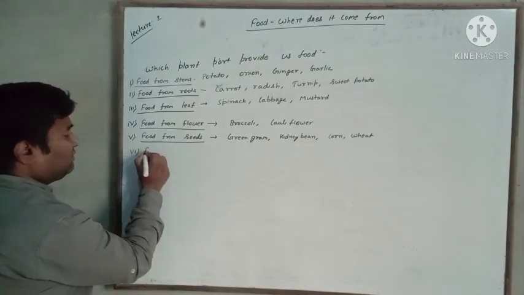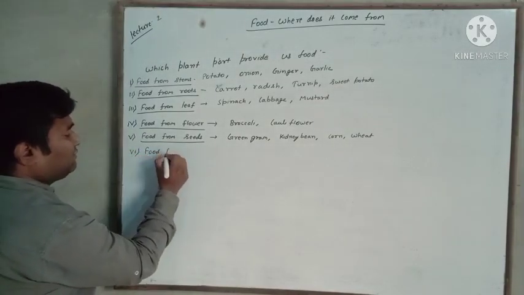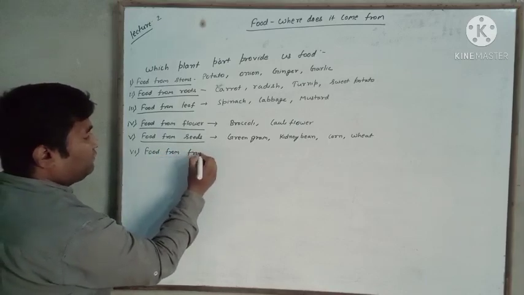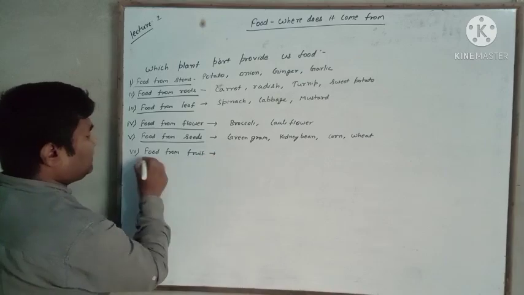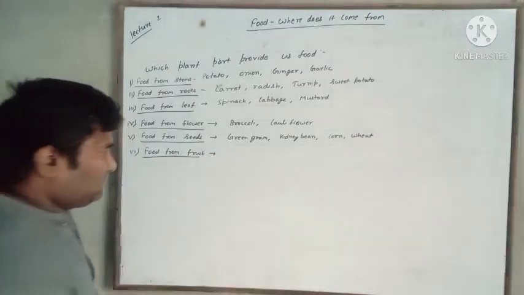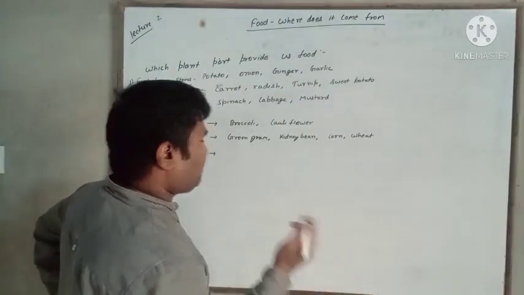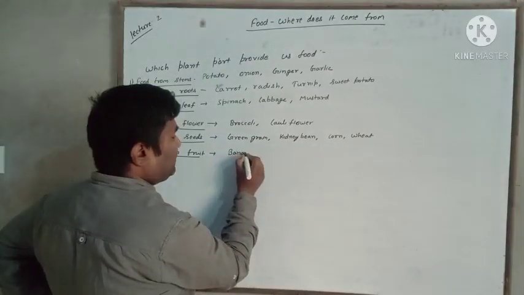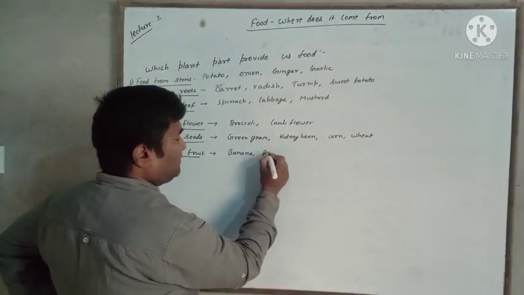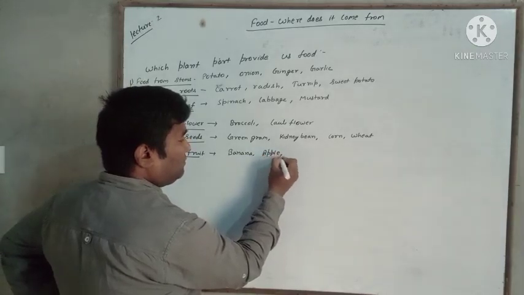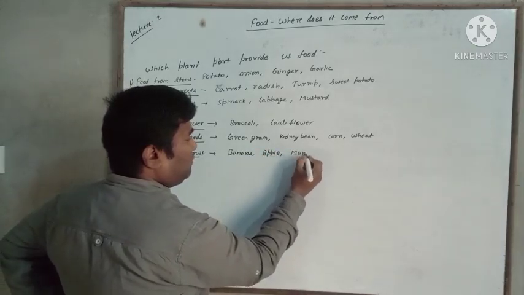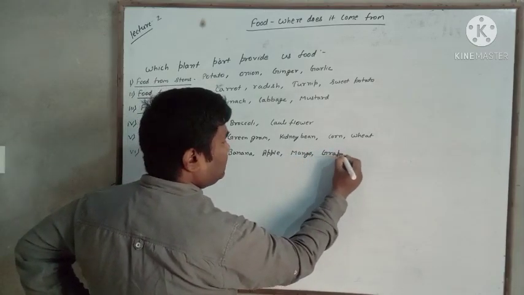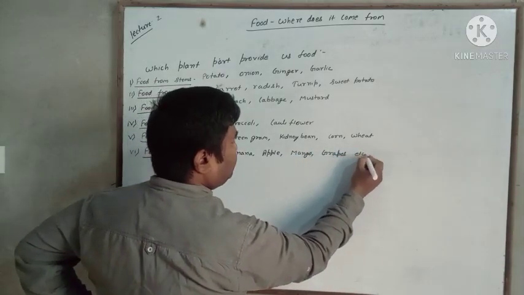Sixth, food from fruit. This is the easy one. The fruit of which plant we eat, means banana, apple, mango, grapes, etc.